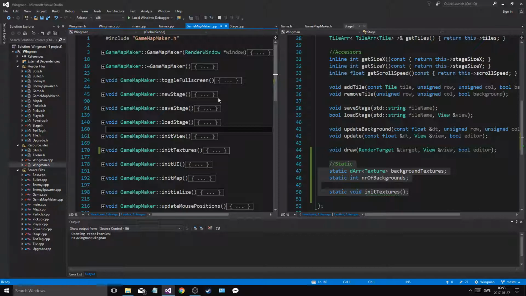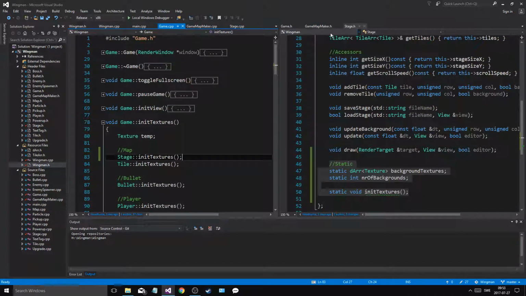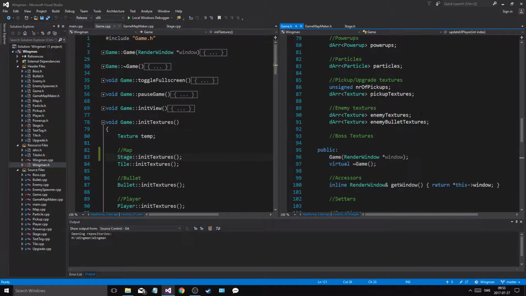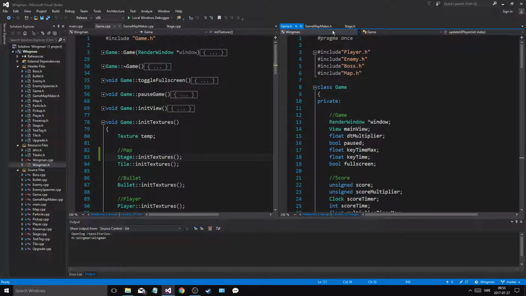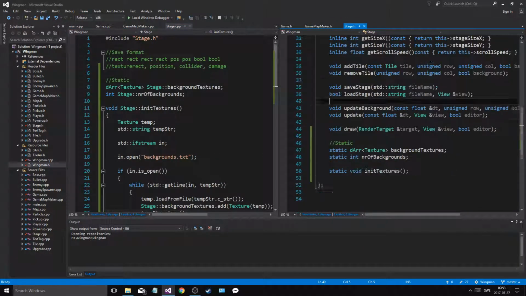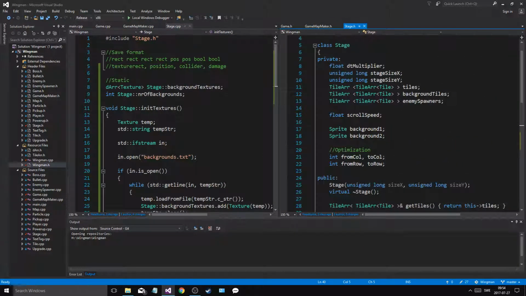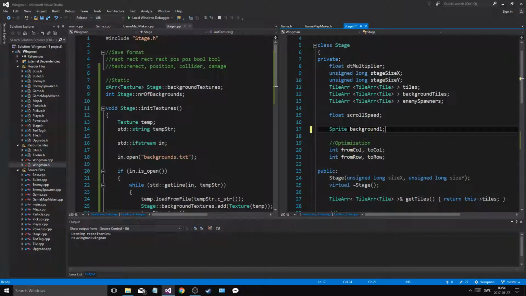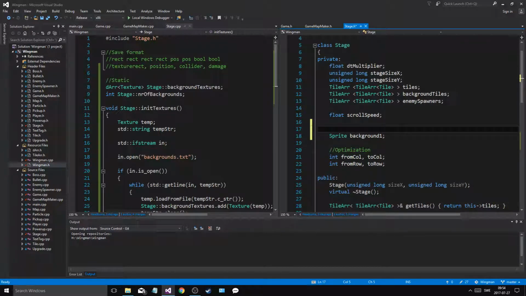Well, if we first go into game, you can close wingman and wingman.h. If I go into game.h, or stage actually, because stage is gonna hold the background. I have a bunch of backgrounds. I want a D array now.